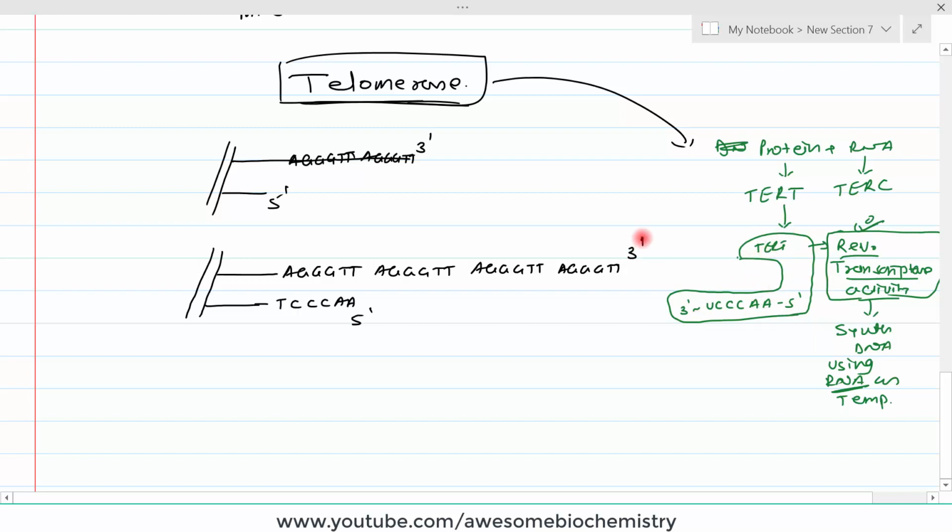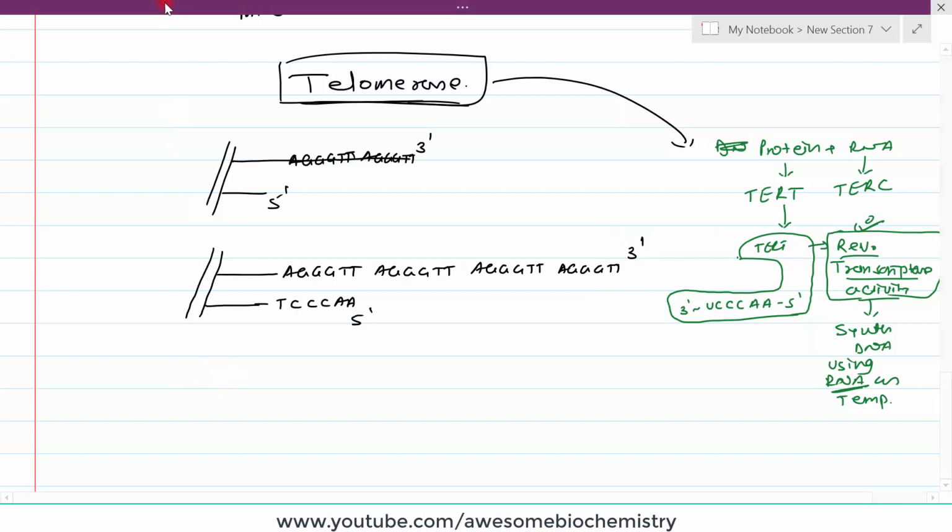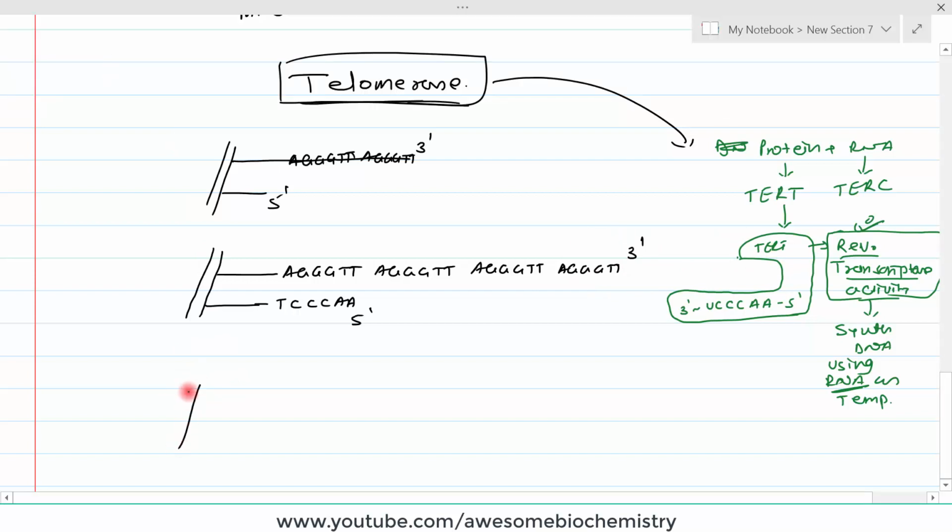This telomerase will now identify this 3 prime end and bind over here. Once this telomerase enzyme binds, let's draw it in a separate diagram. We have AGGTT 4 times. This is the 3 prime end, and this is TCCCA complementary to its opposite strand.